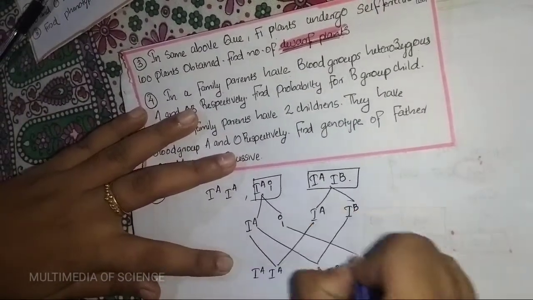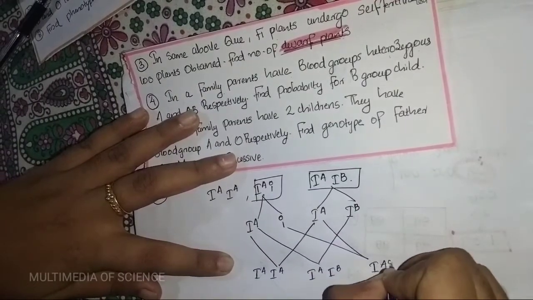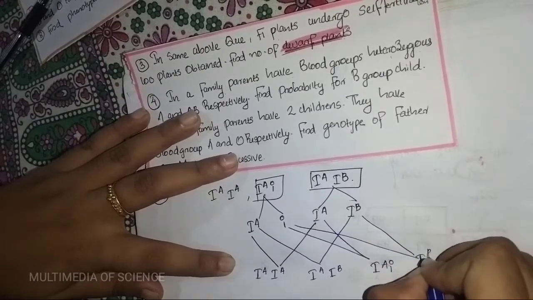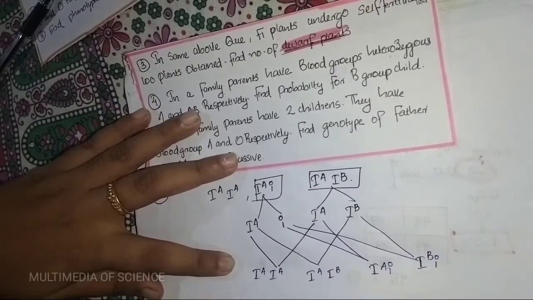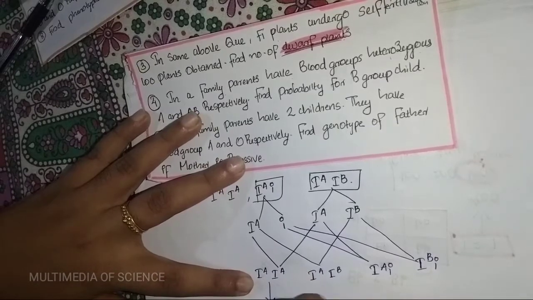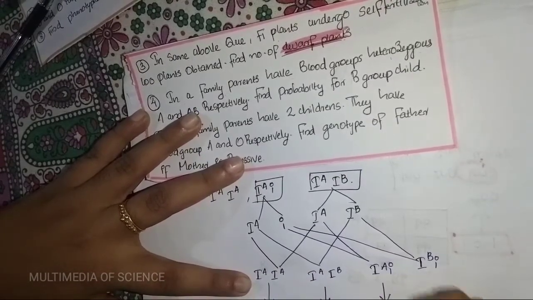Then IA and small i, IB and small i. Clear? Here, just write what the blood group is. Here it is A. Here it is AB. It is AB.